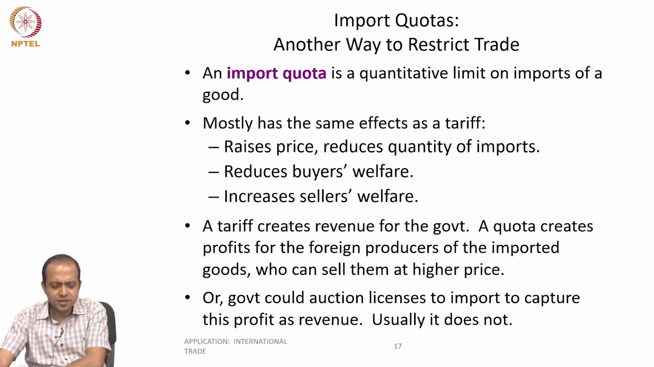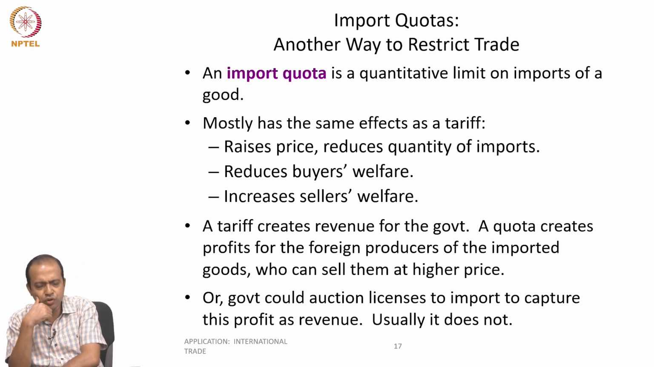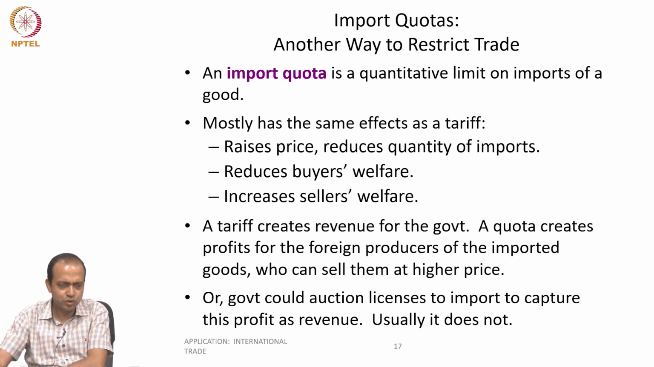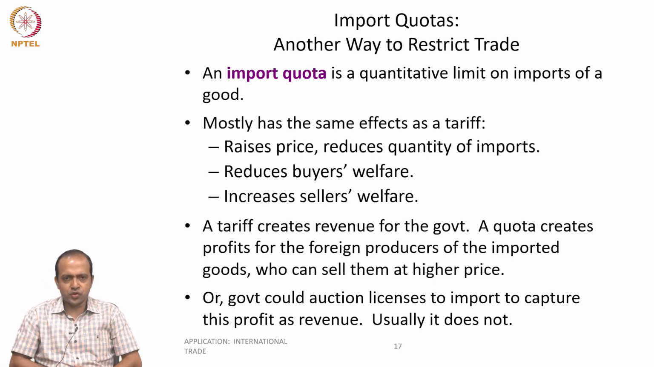Government could auction licenses to import to capture this profit as a revenue. Usually it does not. So that means if there are 5 importers from the country, they have to get the license from the government first of all to import the product and sell it to domestic market. Government can generate revenue, but generally they don't. Sometimes they do. Okay, it will have the same impact, right? The tariff. So this is all about application of government policy.